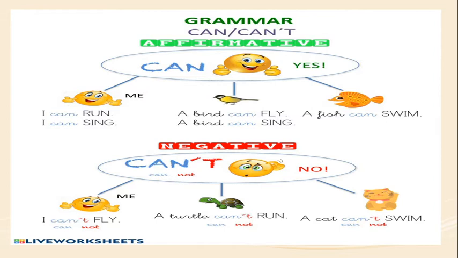Example sentences, affirmative: I can run, I can sing, a bird can fly, a bird can sing, a fish can swim. Negative sentences using the modal auxiliary: I can't fly, a turtle cannot run, short form can't run, a cat can't swim. The full form of can't is cannot.